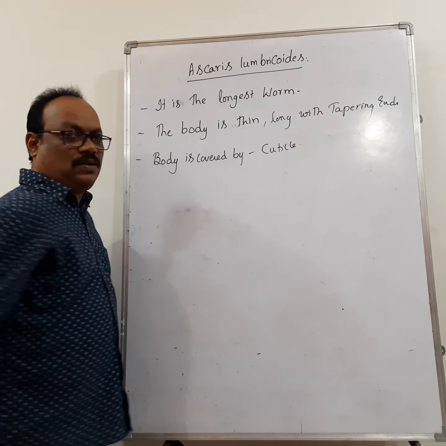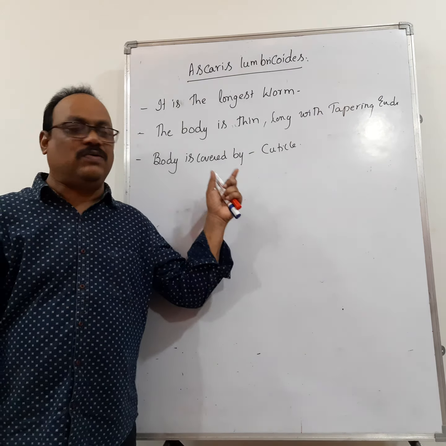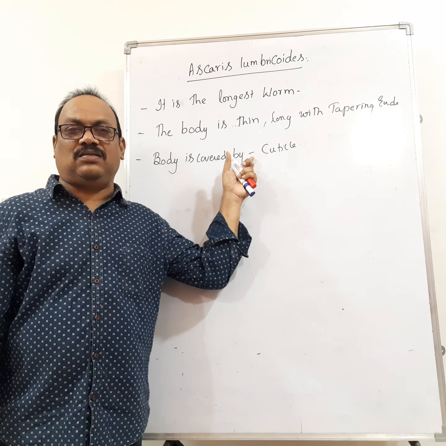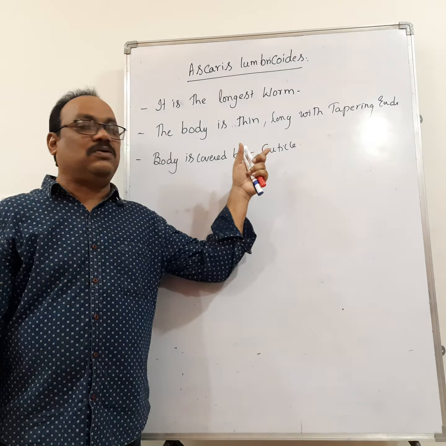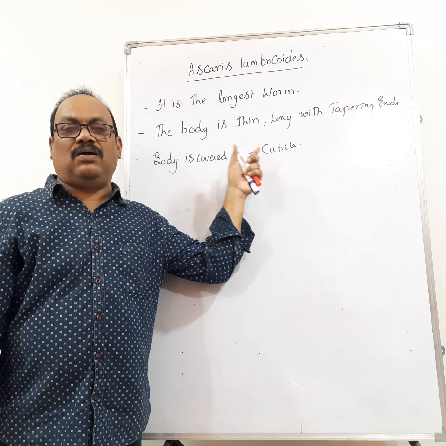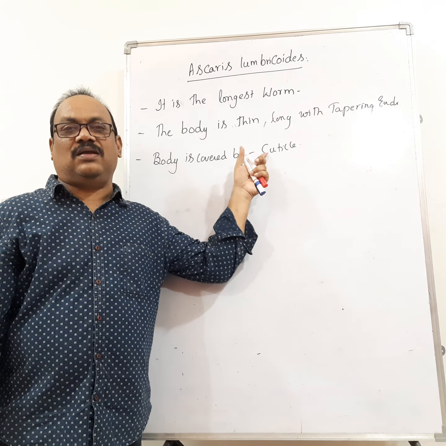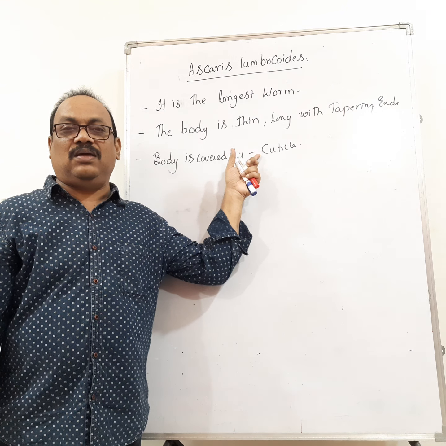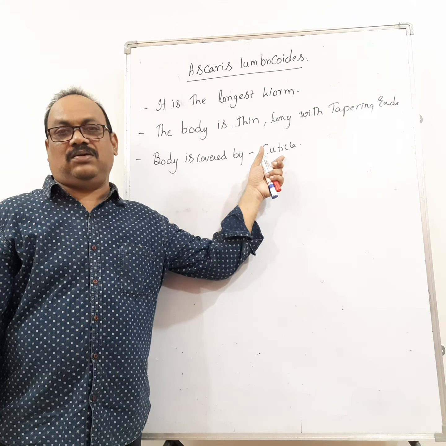Remember that. Which one is secreting the thick cuticle? The epidermis of the body secretes the thick cuticle. And this thick cuticle protects the worm from the intestinal secretions. So the worm can easily survive in our body by the presence of the thick cuticle.